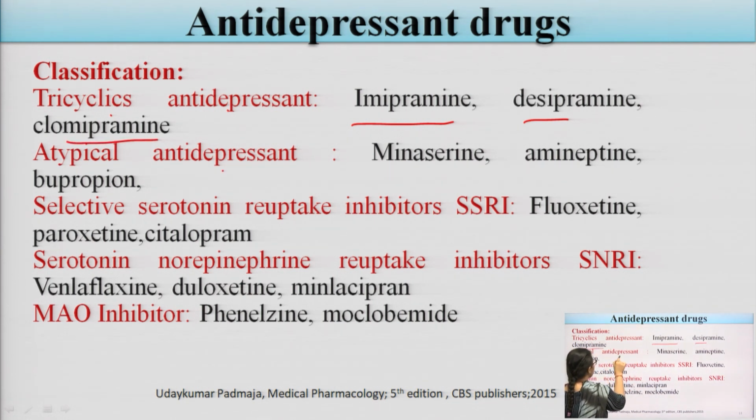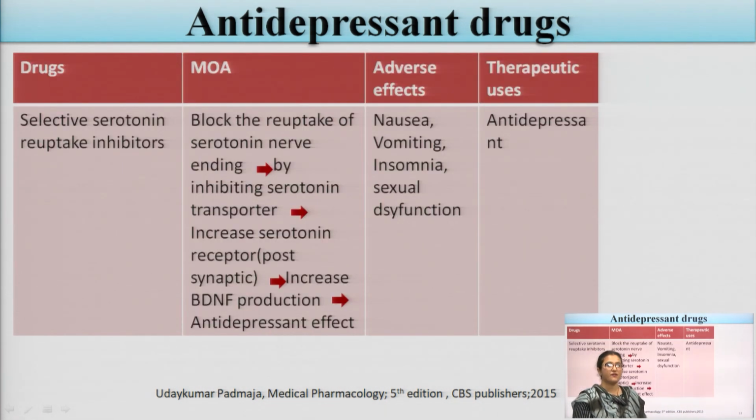Atypical antidepressants: mianserin, amitriptyline and bupropion. Selective serotonin reuptake inhibitors: fluoxetine, and also serotonin norepinephrine reuptake inhibitors. Some MAO inhibitors will also be there. These are the classification. Now, if we talk about the mechanism of action of antidepressant drugs, first we will talk about the selective serotonin reuptake inhibitors.